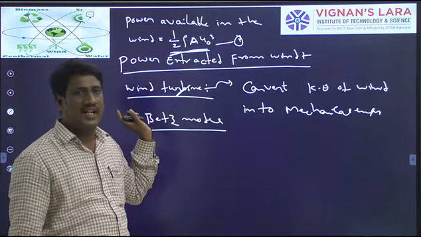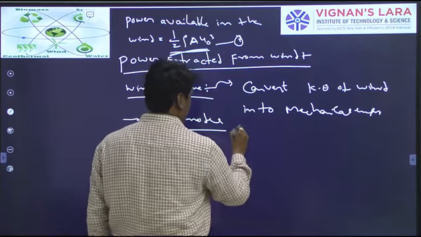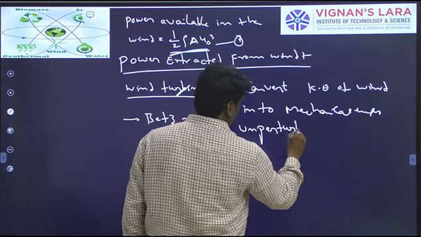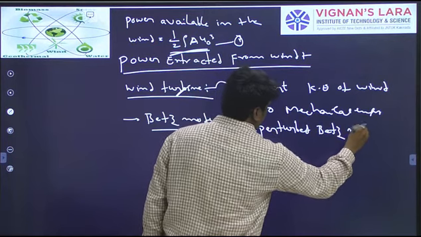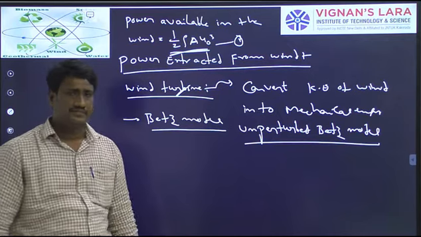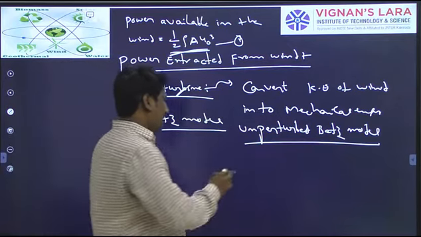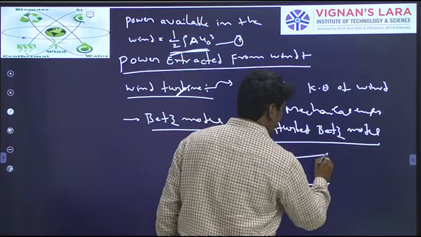First I am considering an unperturbed Betz model. In the unperturbed Betz model, let us consider a pipe having uniform cross section.